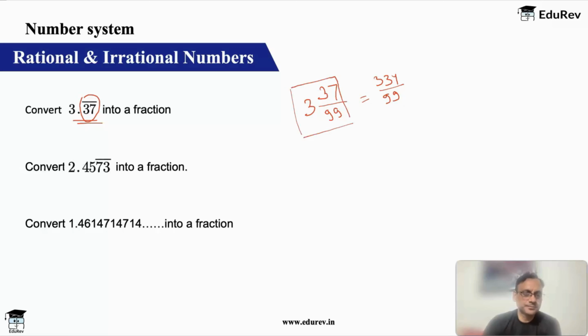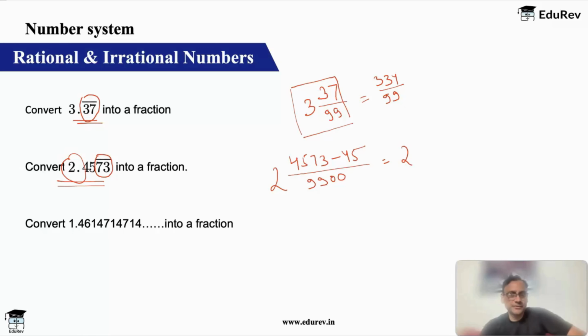Similarly, second one, you can see there are 2 recurring digits and 2 non-recurring digits. So if you remember what I told you, you write the whole number and subtract the non-recurring part. In the denominator, 2 recurring digits, so 2 9s, 2 non-recurring digits, 2 zeros. And then we have a 2 here. So you'll put a 2 here. Okay. So this will become 2. 4, 5, 7, 3 minus 45. So 73 minus 45. So 45 is 23 plus 5, 28.